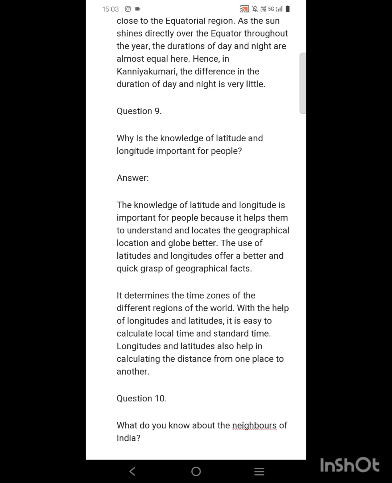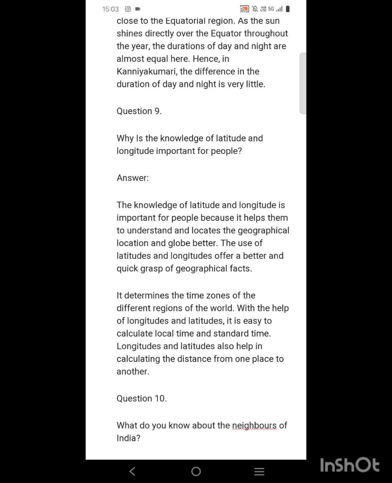So, the knowledge of latitude and longitude is very important to people because it helps them to understand and locate the different geographical locations and the globe better. The use of latitudes and longitudes offers a better and quick grasp of geographical facts. It determines the time zones of the different regions of the world.